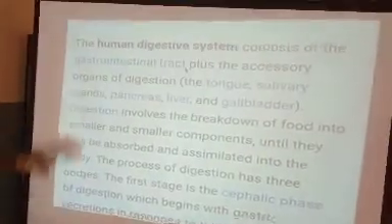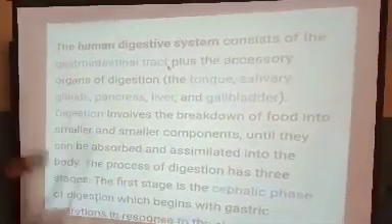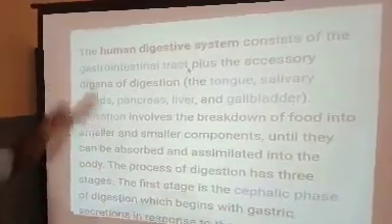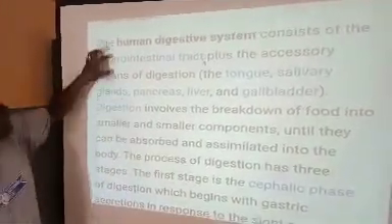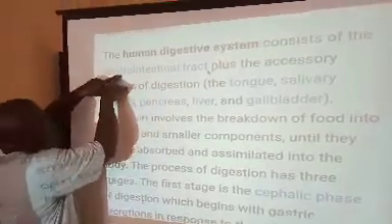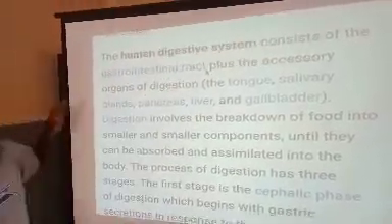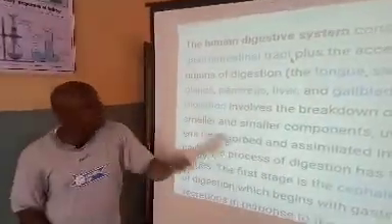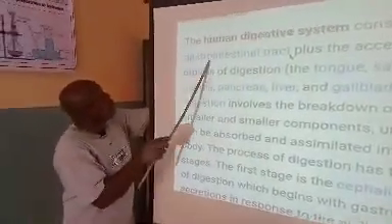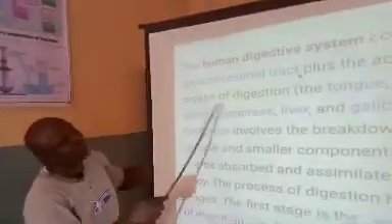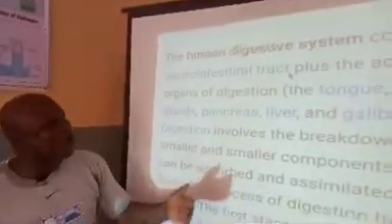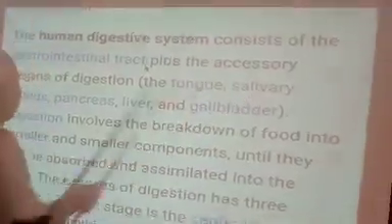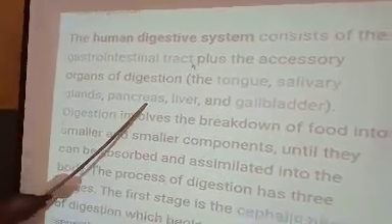So let's see. The human digestive system consists of the gastrointestinal tract, plus the accessory organs of digestion. So when we talk about the gastro, look at it, gastrointestinal. So here I'm bringing in the small intestine, the large intestine, plus the accessory organs of digestion. The accessory organs of digestion you have here are the tongue, the salivary glands, the pancreas, the liver, and